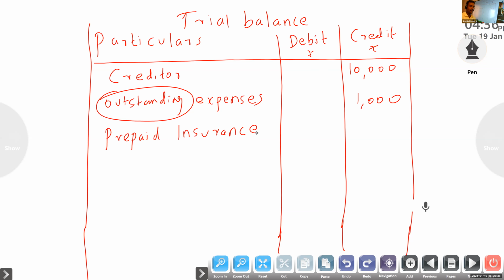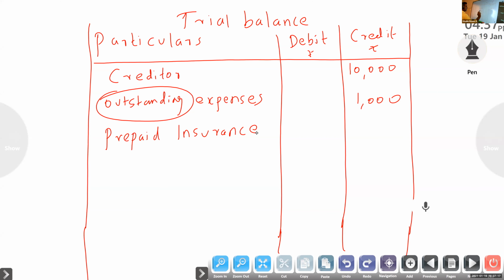This is an adjustment item. Outstanding expenses, prepaid expenses, accrued interest, income received in advance, those are adjustment items. So prepaid insurance, Annette, debit or credit? Debit.